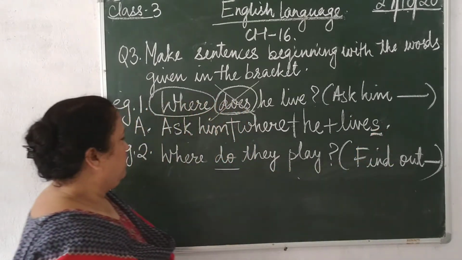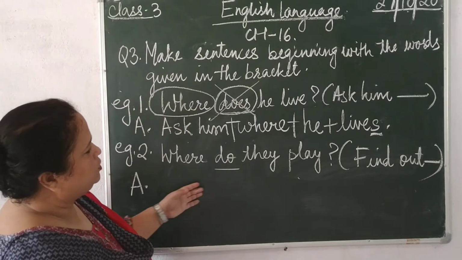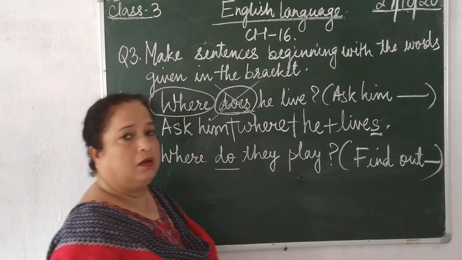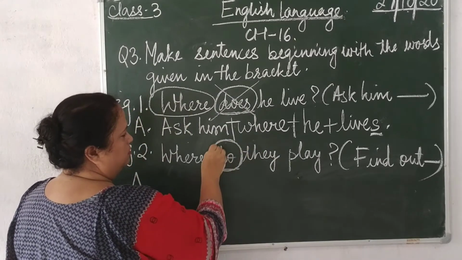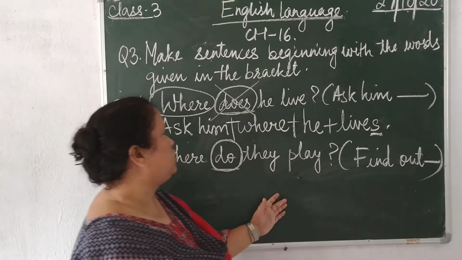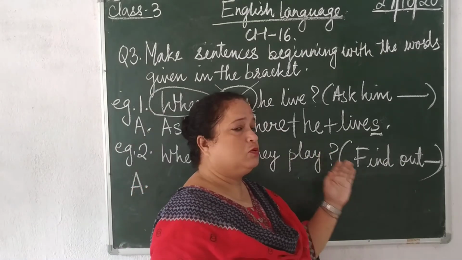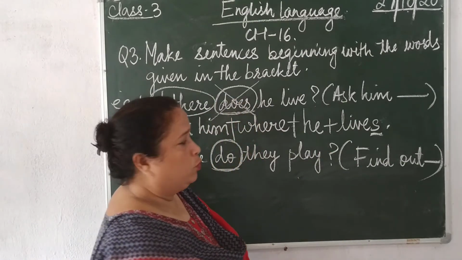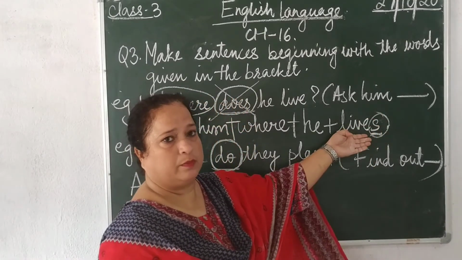The same way, we have a next example. Where do they play? Now, if you have a look, we have do over here. As I had explained in the beginning, if your question has does, while writing the answer, we do not use does, but instead we add s to the verb.